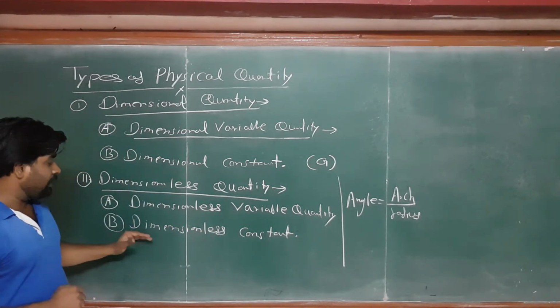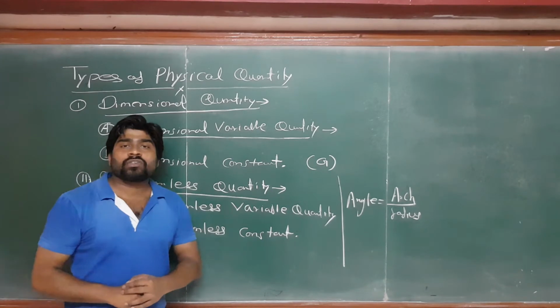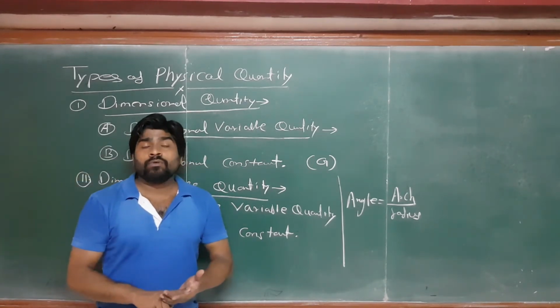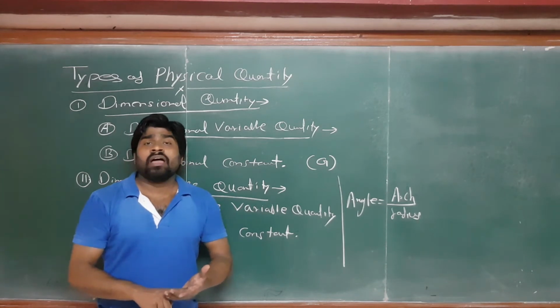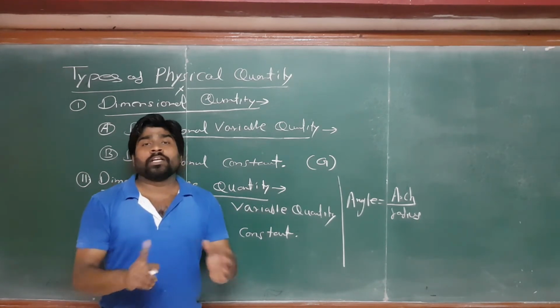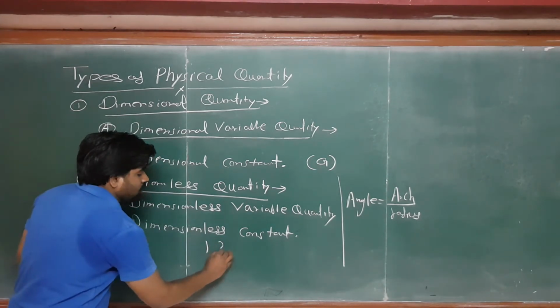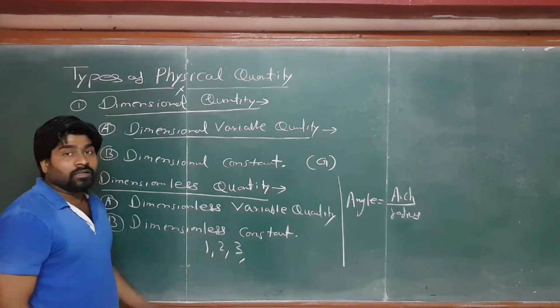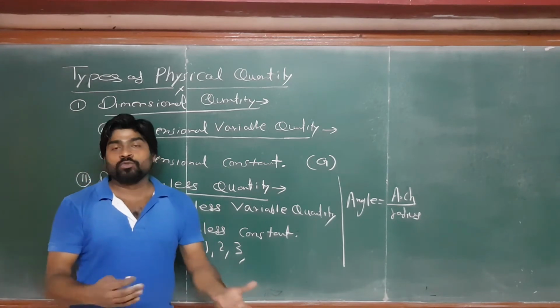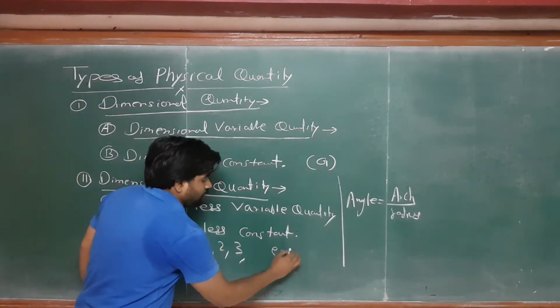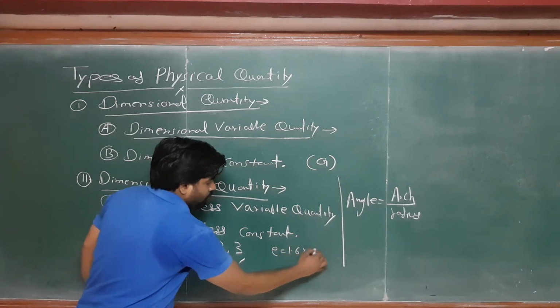And this is called the dimensionless constant. Dimensionless constant means they don't change their magnitude, their value does not change with time, and they don't have a unit or any dimensions. For example, all numbers do not change. 1 cannot change, 2 cannot change. The charge value of one electron is 1.6 into 10 to the power minus 19.